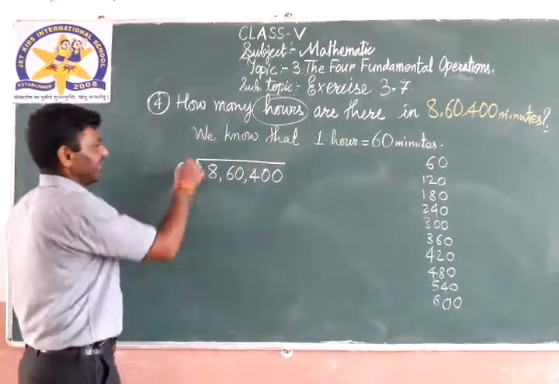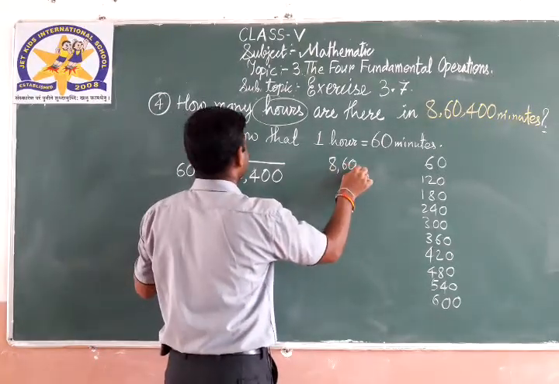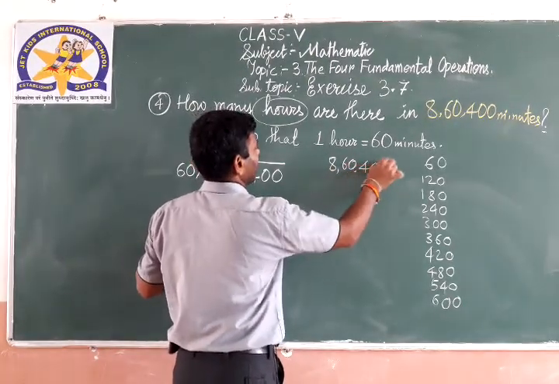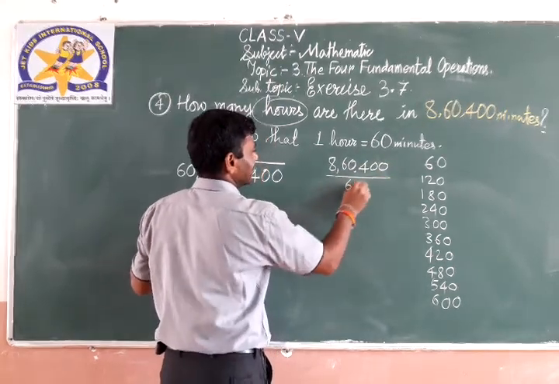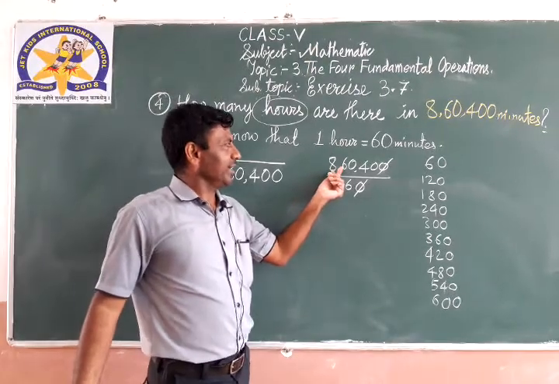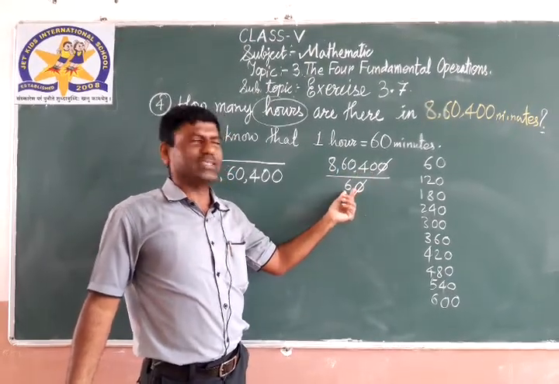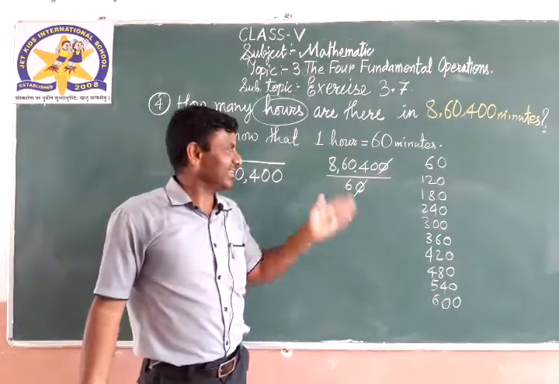Or else you can cancel if you write in this manner: 8,60,400 divided by 60. You can cancel this zero also. So 86,040 divided by 6. You will get the answer easily.